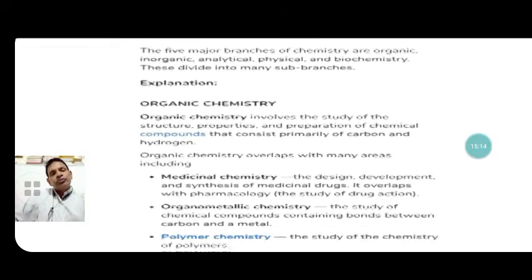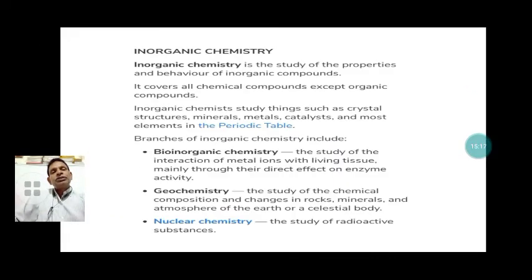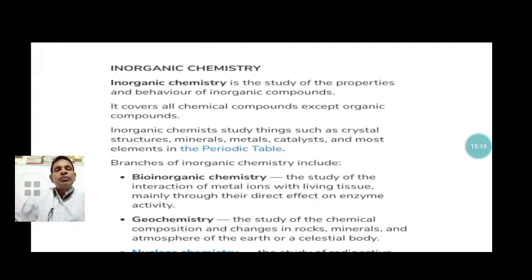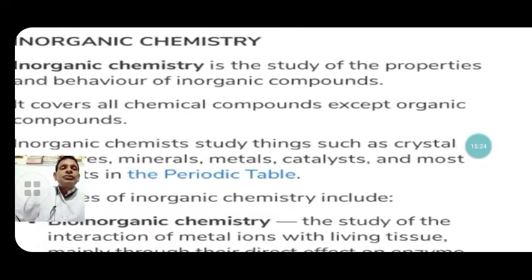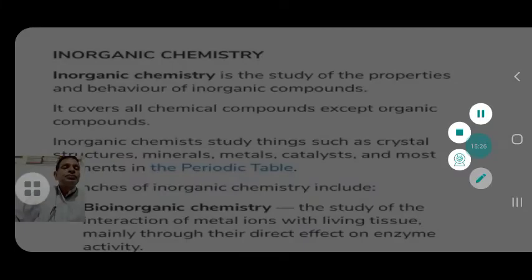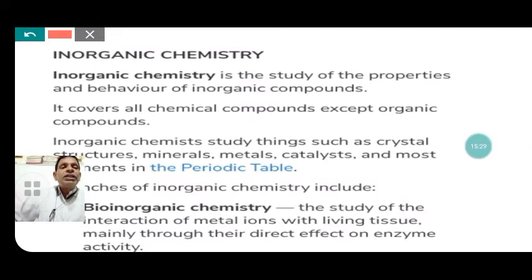Now, the next branch of chemistry is inorganic chemistry. Very important branch. Inorganic chemistry is the study of the properties and behaviors of inorganic compounds. These compounds are obtained from minerals and the earth's crust. The chemistry that deals with these compounds is called inorganic chemistry. It covers all the chemical compounds except the organic compounds.